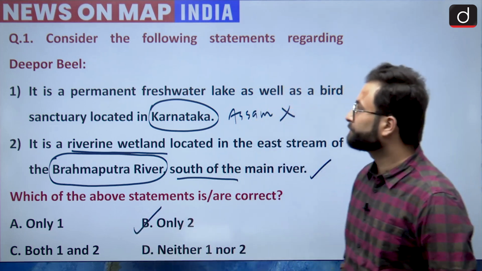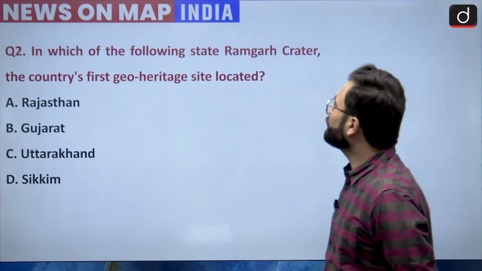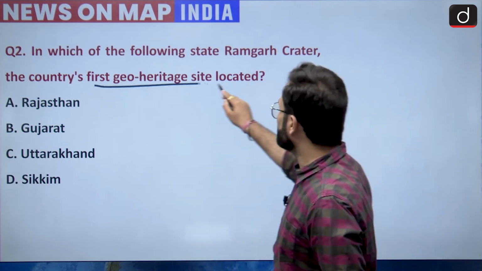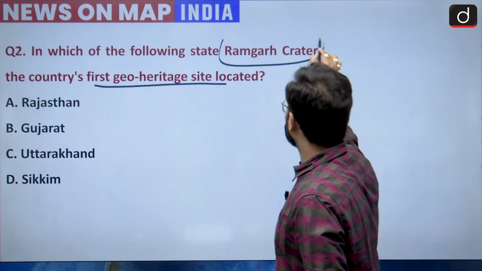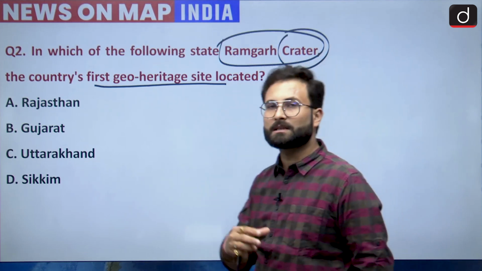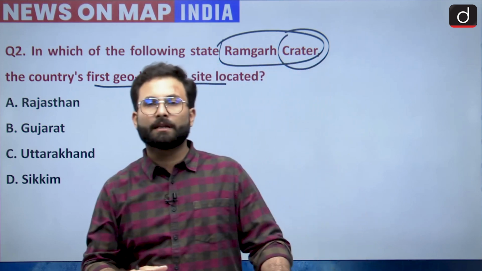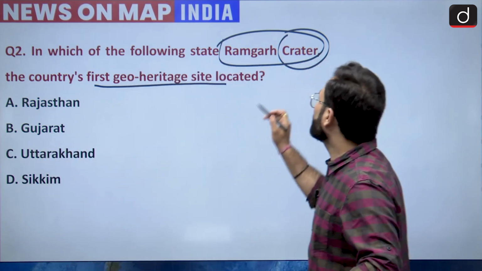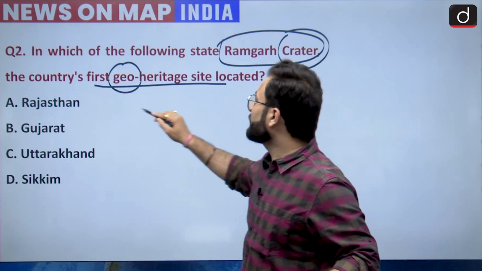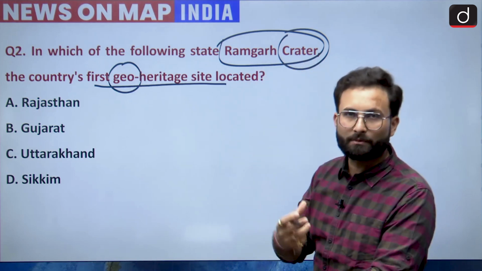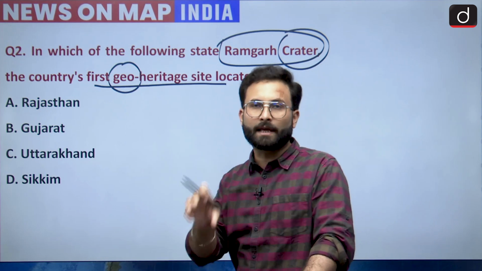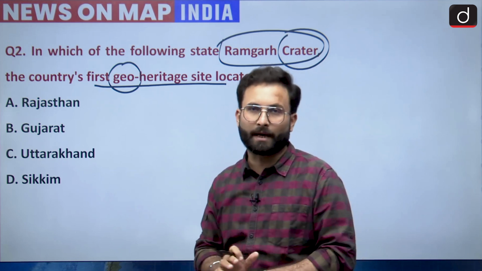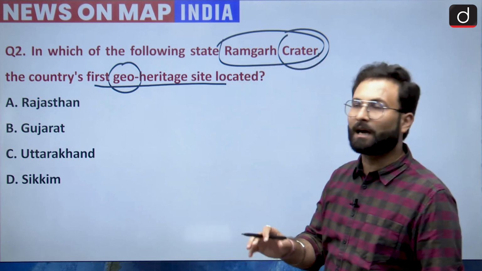Okay, let's move further. Question number 2. In which of the following states is Ramgarh Crater, the country's first geo-heritage site, located? When we are talking about Ramgarh Crater, you must know that craters are areas wherein a deep hole has been engraved on the earth because of various reasons. Since we are saying that it is a geo-heritage site, basically whenever a meteor comes to any particular area and strikes a planetary body, it will make a deep hole there because of the impact. Such impacted sites are basically called craters.